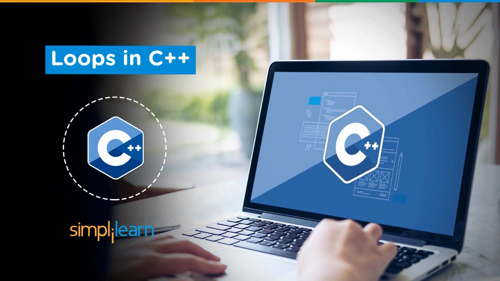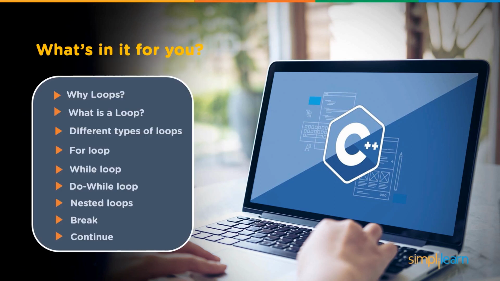So let's begin and see what's in it for you. We are going to be learning today about what a loop is, then different types of loops like for loop, while loop, do while loop, then there is nested loop. After that, there are control flow statements like break and continue.